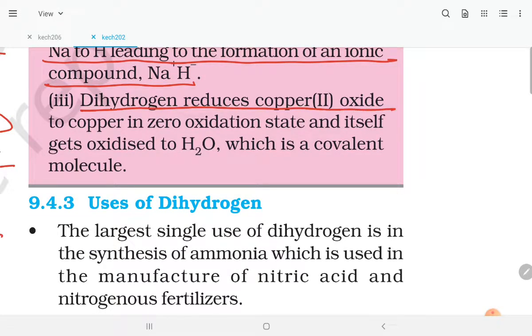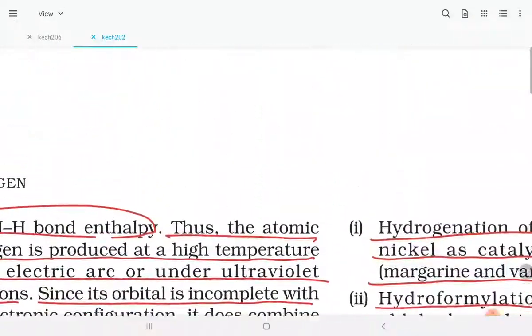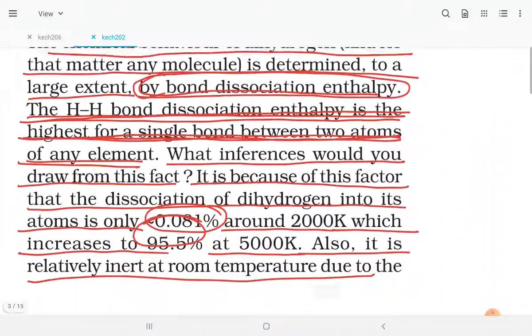Dihydrogen reduces copper(II) oxide to copper in the zero oxidation state and itself gets oxidized to H2O, which is a covalent molecule. So this is the point related to the chemical properties of hydrogen.